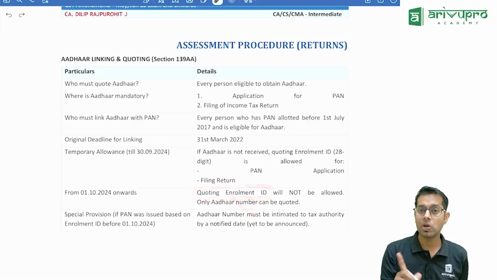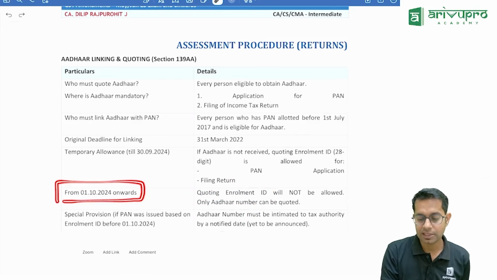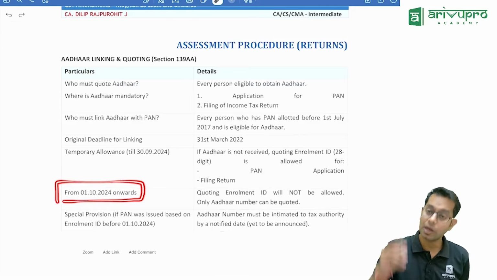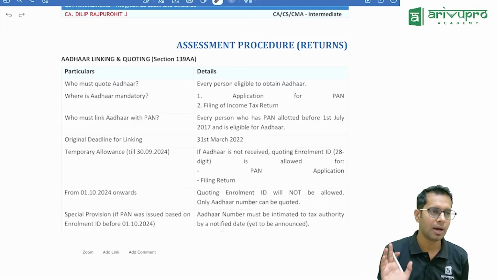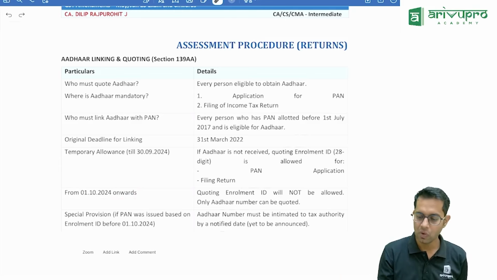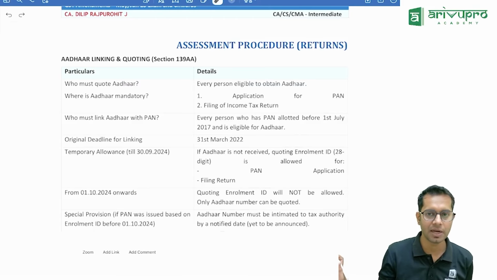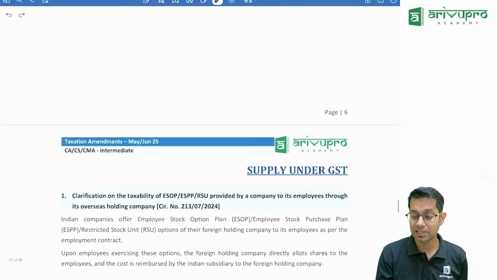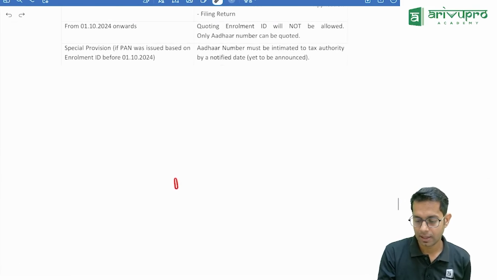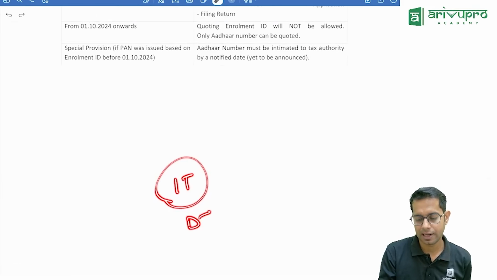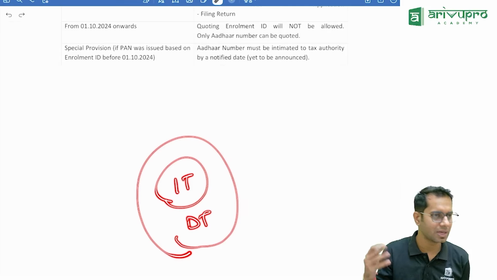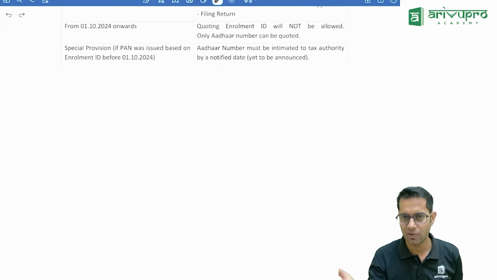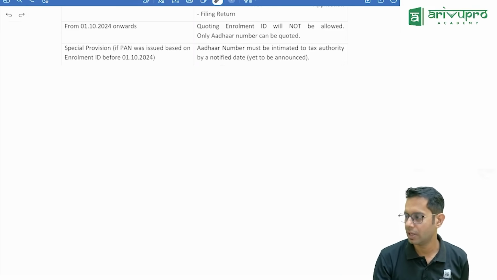If you are filing your income tax return after 1st of October 2024, you should compulsorily quote your Aadhaar number. If you don't quote your Aadhaar number, your return will be treated as invalid. So that change is there. These are the changes with respect to income tax or direct tax. I mean, not that changes are there, but something which we have already covered. But yes, one revision is done.